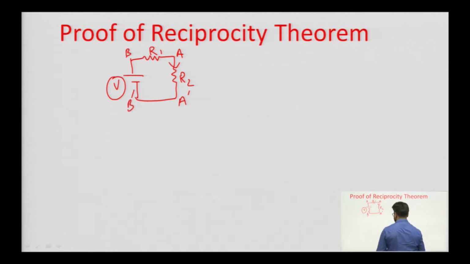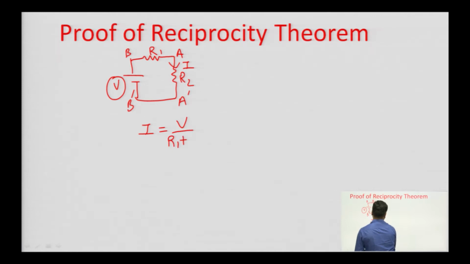So, for the ratio of excitation to response, if the current in R2 is I, we are calculating the response as I. So, I will be equal to V by R1 plus R2, or we can write it as V by I equal to R1 plus R2.